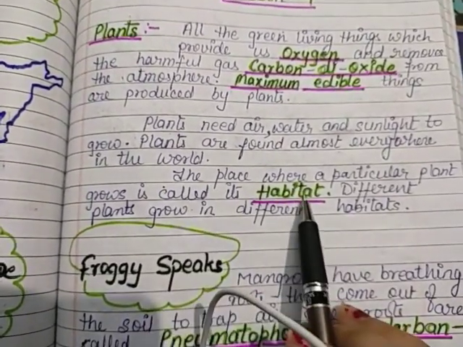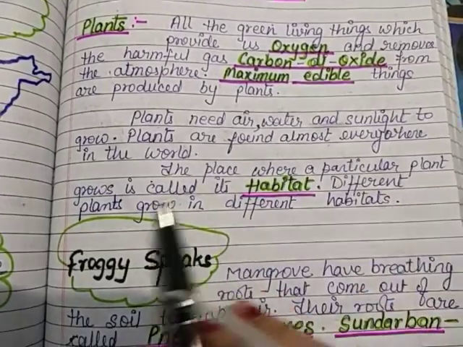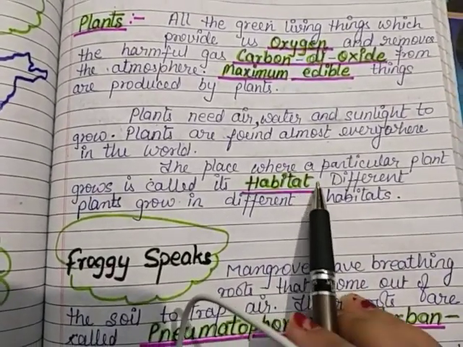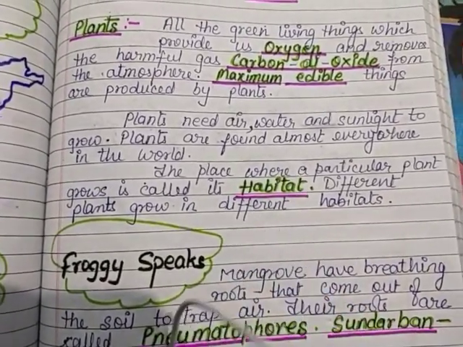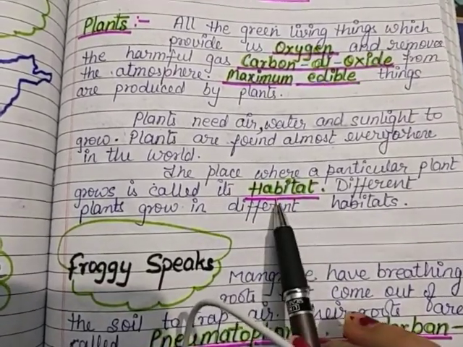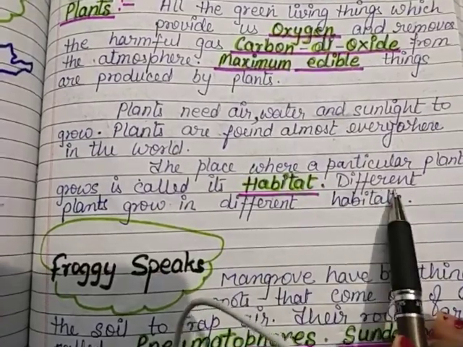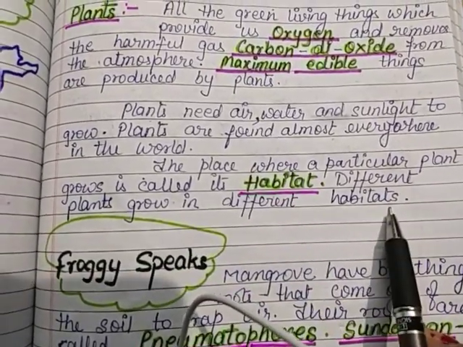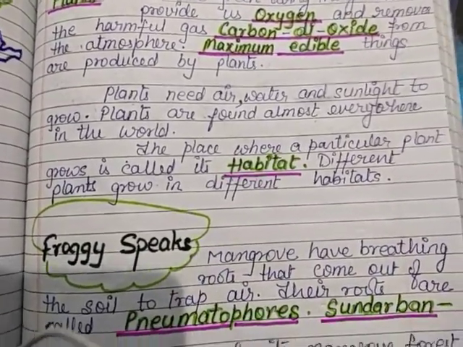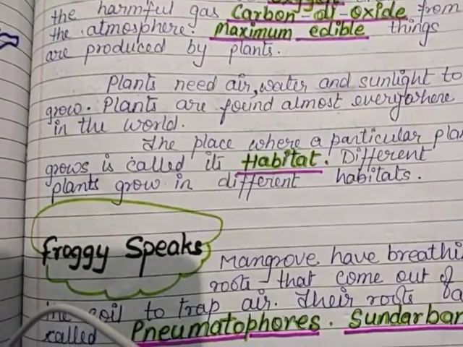The place where a particular plant grows is called its habitat. So basically, what is habitat? Habitat is the living area where the plants are found or plants grow. Different plants grow in different habitats.